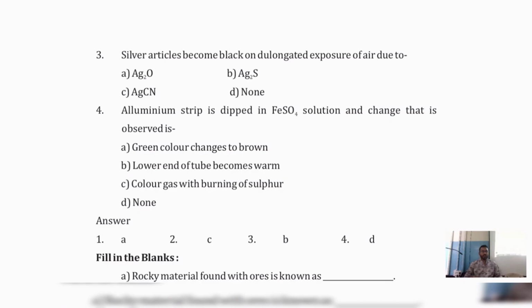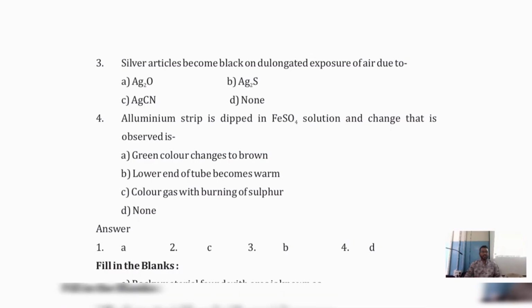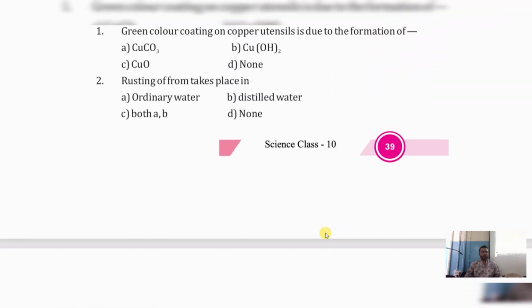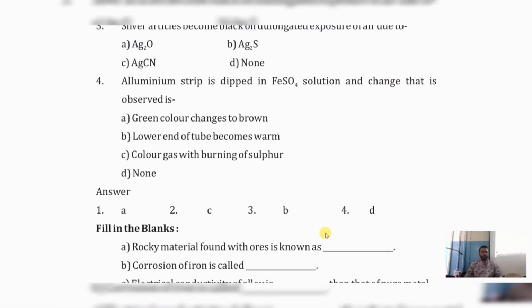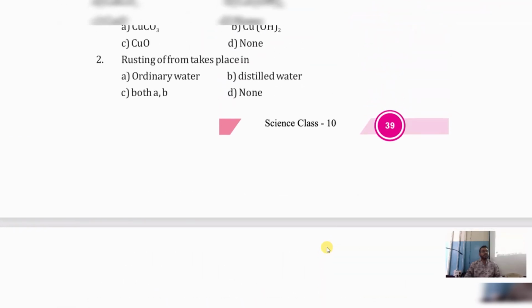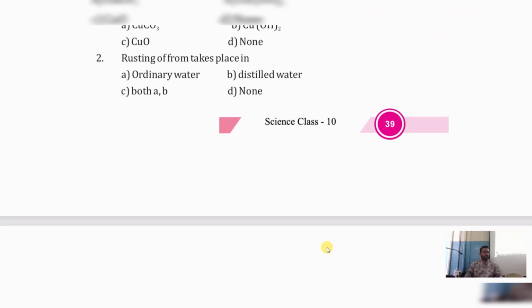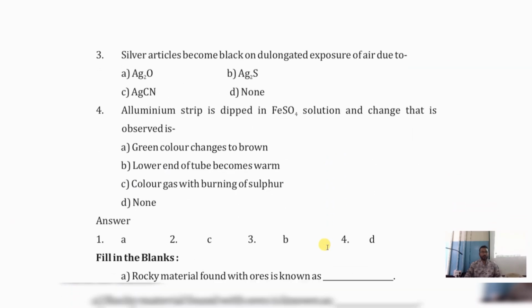Hey, by seeing here it told the answer. So the first answer is option A for the first question, copper carbonate, and the second is option C, both A and B. Rusting will take place because of both ordinary and distilled water. And number C, silver articles become black because of silver sulfide, Ag2S.